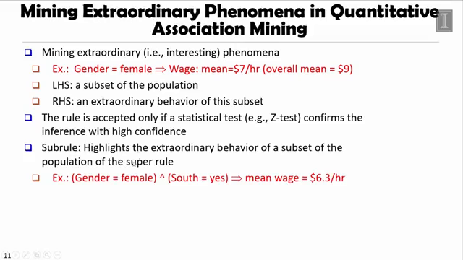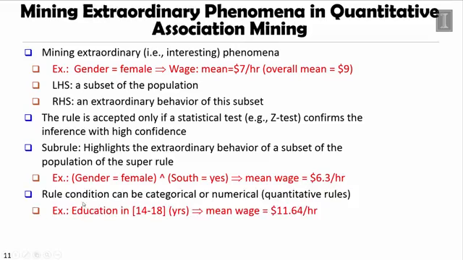Further, in many cases, you may even want to go deeper to get subsets of the population. For example, not only look at gender is female, but look at location is south. You may get the wage could further deviate from the overall mean, or even from the bigger rule like gender is female. So that sub-rule could become an extraordinary sub-rule associated with its super rule.